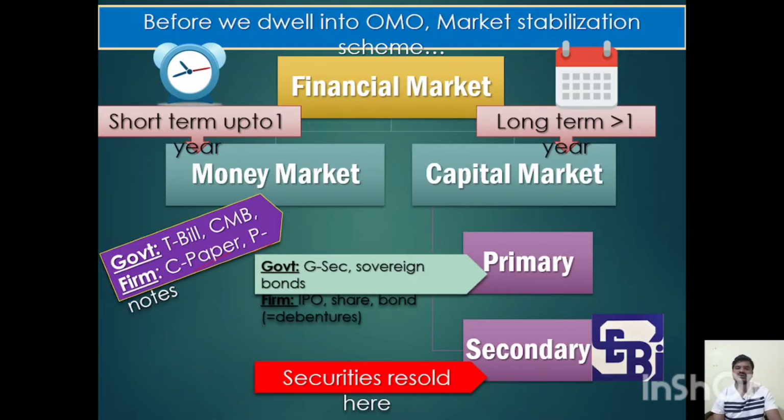And when we buy these government securities, shares, bonds from the primary market, and if we want to get out of that before maturity, then we will be selling them to some other person in the secondary market, where our stock market comes into the picture. It is regulated by SEBI.